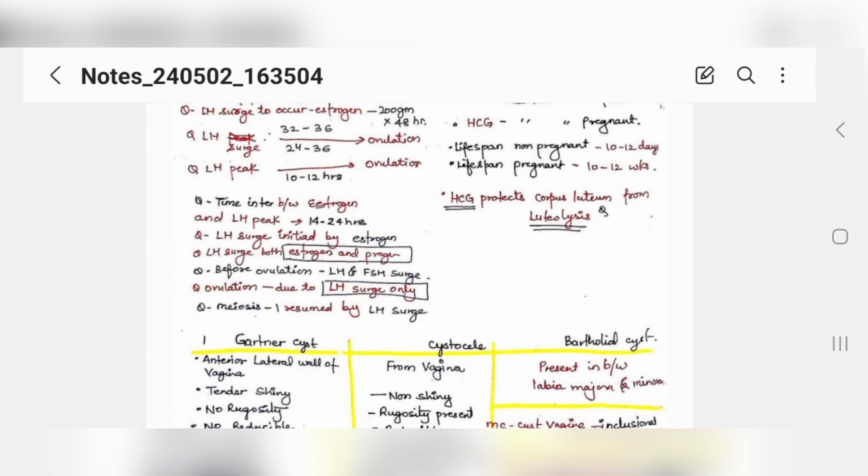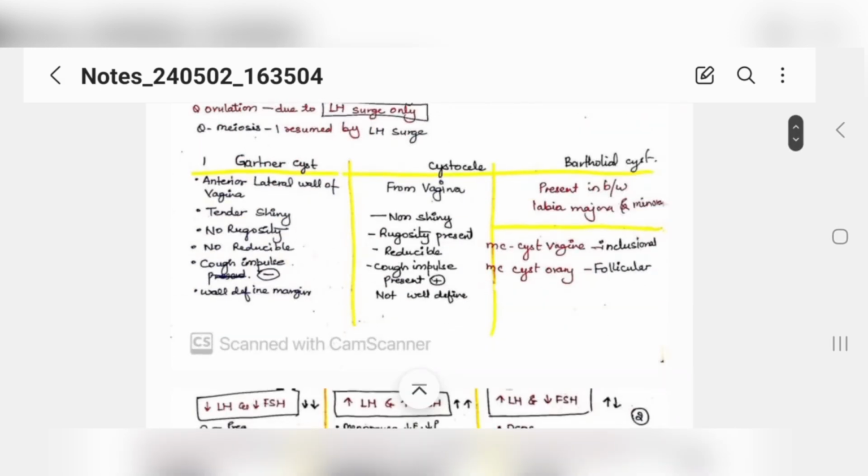Meiosis 1 is resumed by LH surge. MCQ. Okay, now these are the basic three charts which you must remember, and you can also see the images, and you have to learn the differentiation. What is a Gartner cyst? It is present on the anterior lateral wall of the vagina inside. Okay, and that will be tiny, tender and shiny. When you see the image, a tender and shiny image will be there.